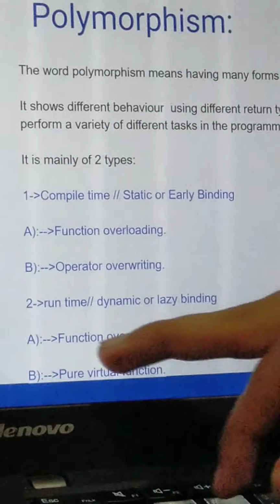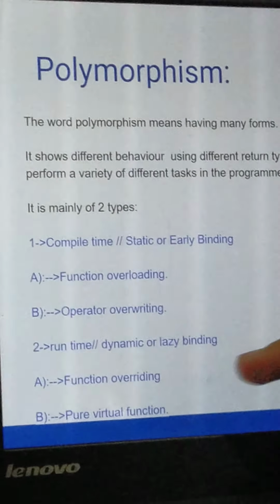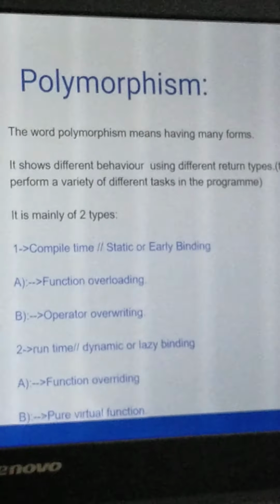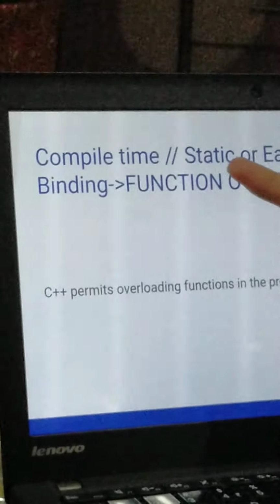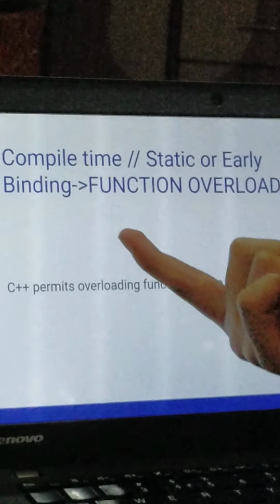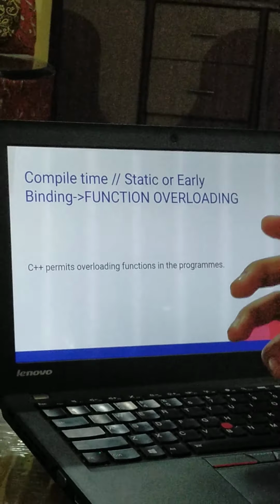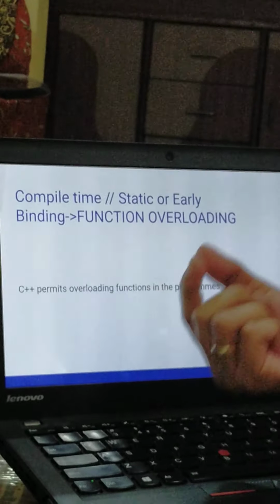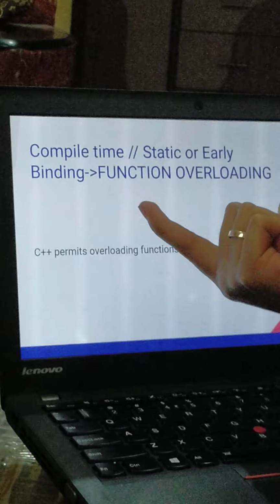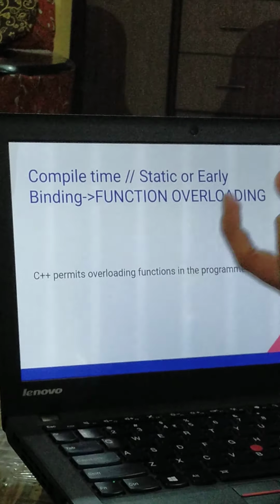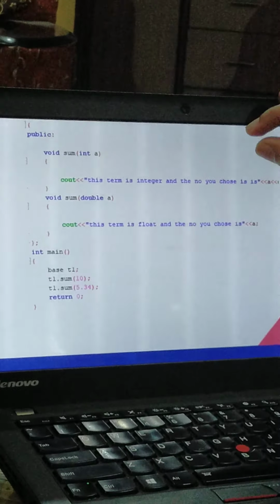Function overriding is a special case of polymorphism which uses the concept of inheritance. Now let us move to another slide. The first one is compile time, or static or early binding. Function overloading is permitted in C++. Now in the next slide I will show you a sample program of function overloading.